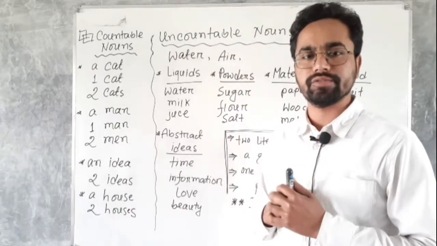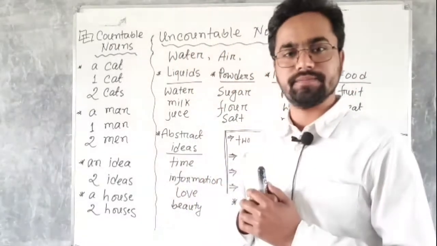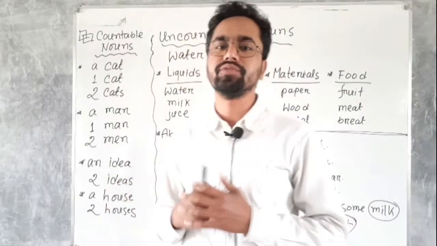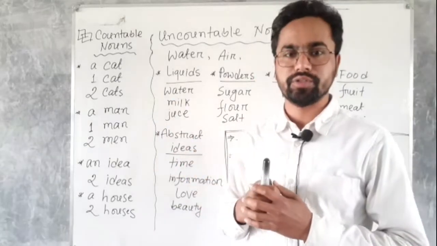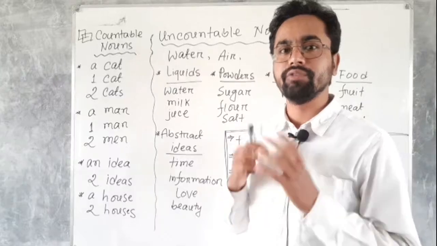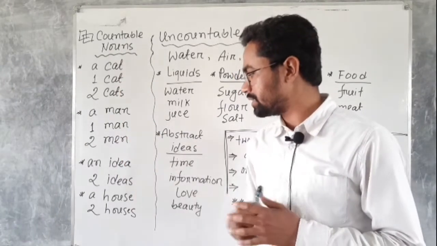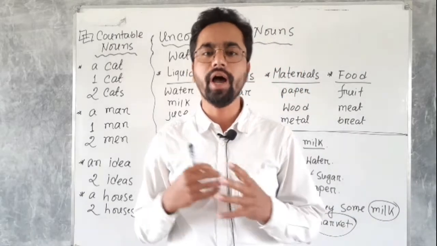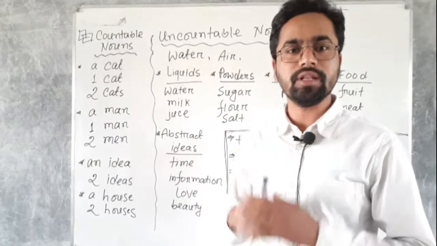A house, one house, two houses. All these are countable nouns. You can count cat, man, ideas, house, and so many nouns you have around yourself.